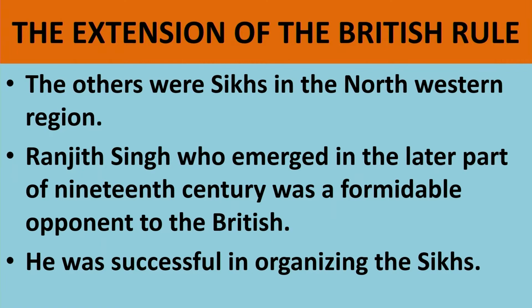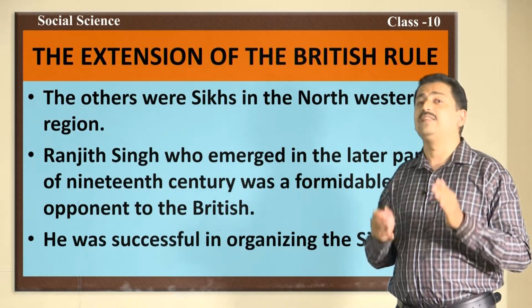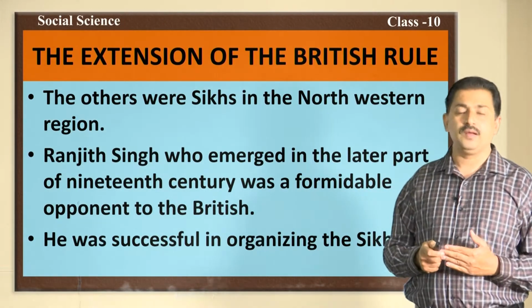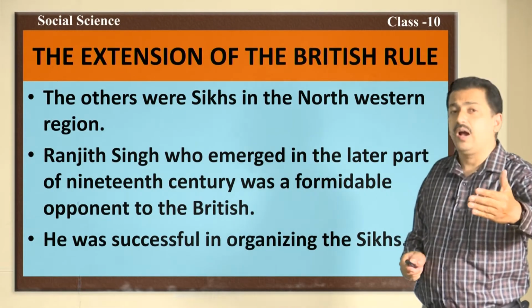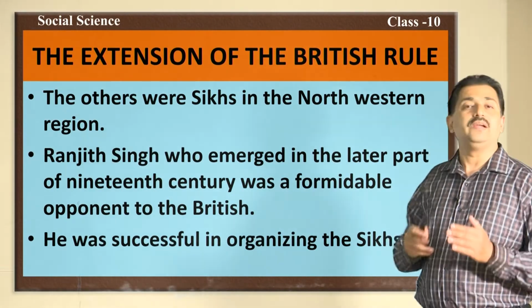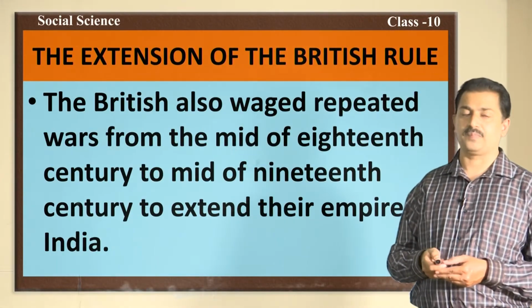He was successful in organizing the Sikhs, that is why he was called the Lion of Punjab. Raja Ranjit Singh waged war against the British, and till 1809 he had not allowed the British to expand in the Sikh kingdom.